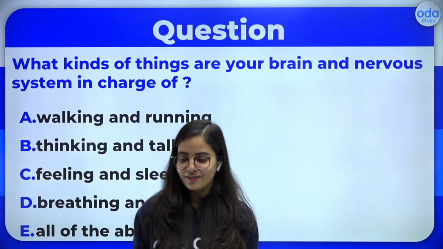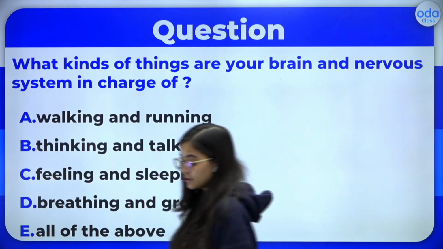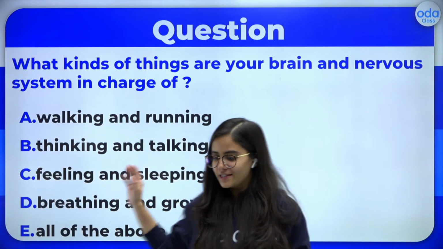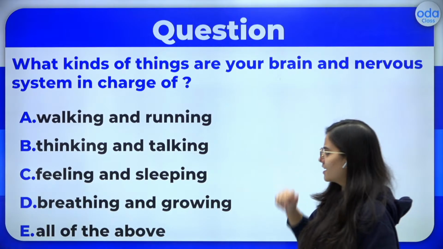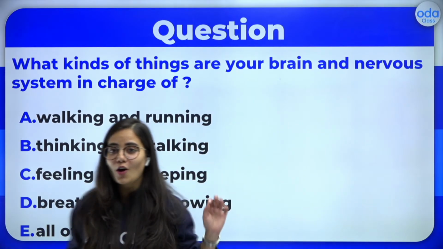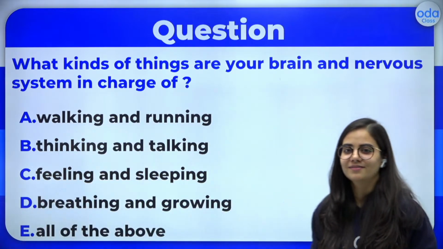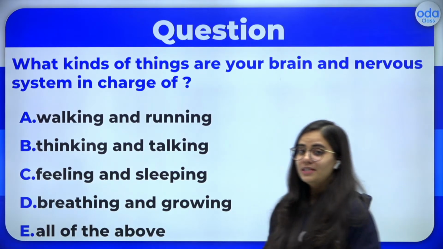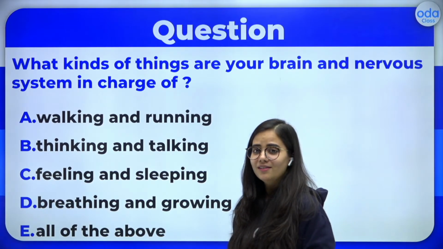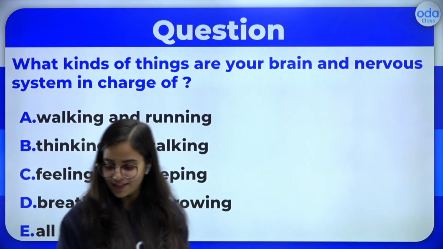What about this question? What kinds of things are your brain and nervous system in charge of? What are they controlling? Is it walking and running? Is it thinking and talking, feeling, sleeping? What is it? You can read all the options and then you can give me your answer now. Please try. What kind of activities do you think your brain is controlling in you? Breathing, drawing, all right. So let's see what the answer for this is.